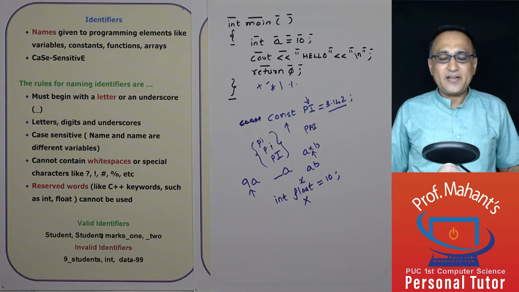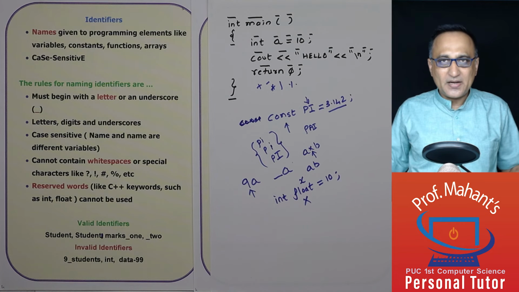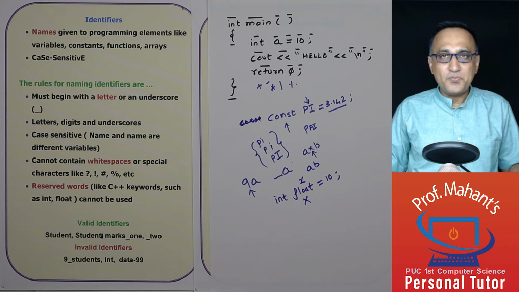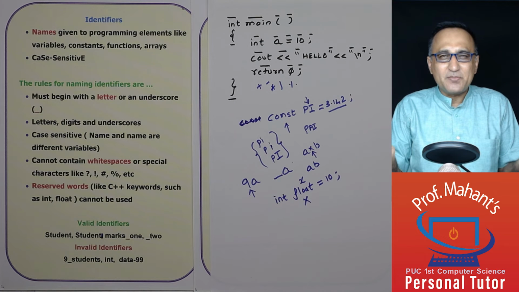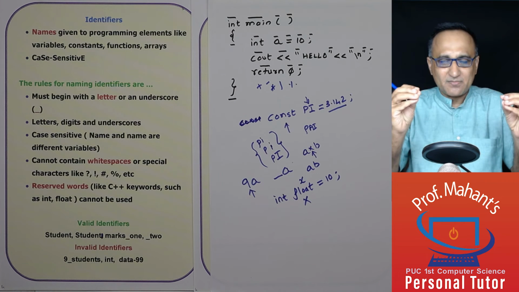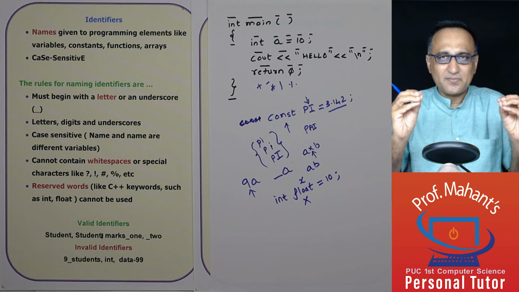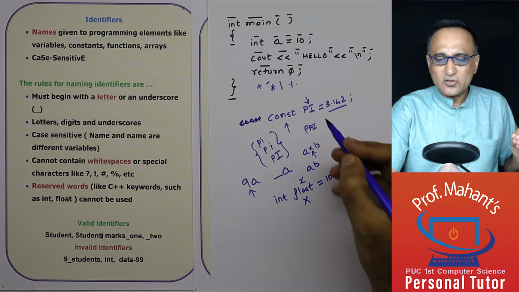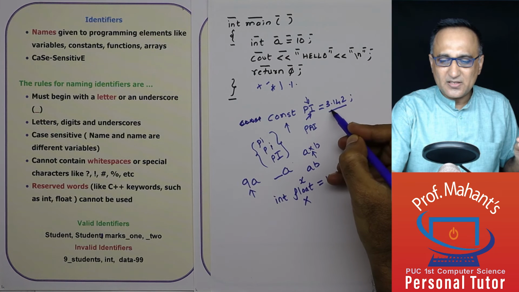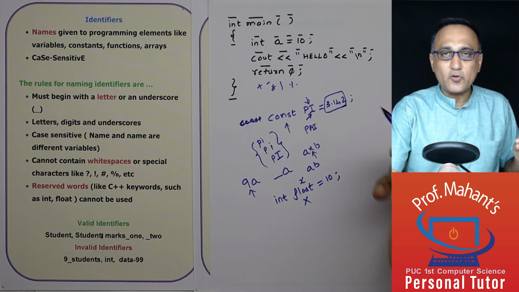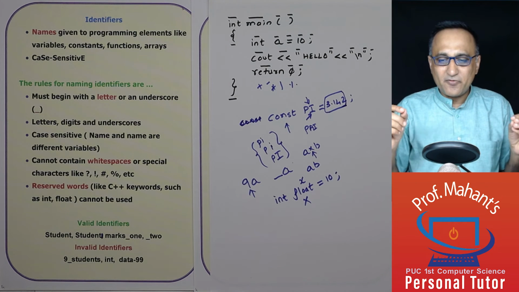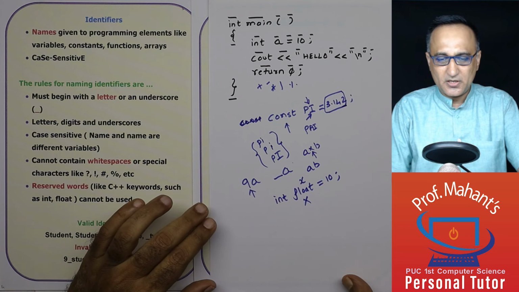Just to repeat, identifiers, we'll be using them so many times, are the names given to objects like variables and constants. These are all called objects. Object means something, just think of the word object as something which is imaginary here. So pi is an object. 3.142 is a number. This is a number type of object. It is a constant object.